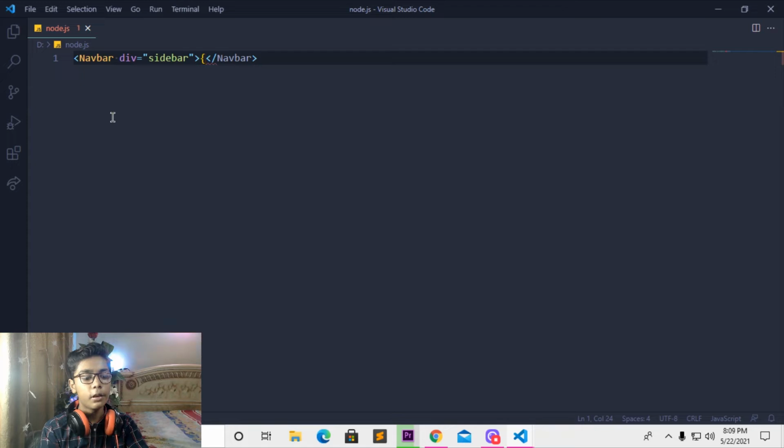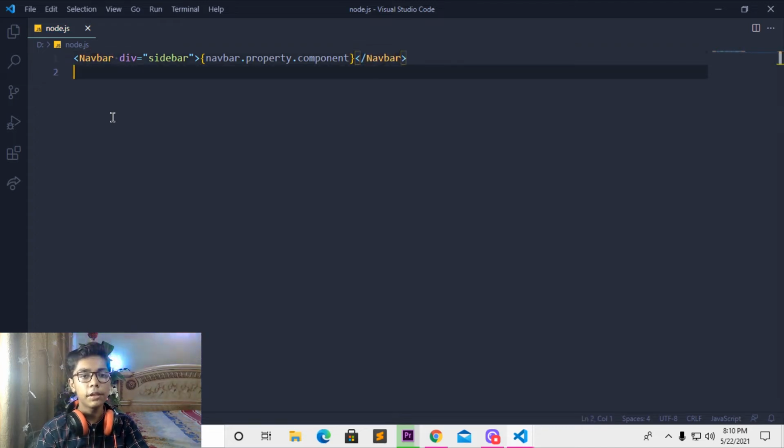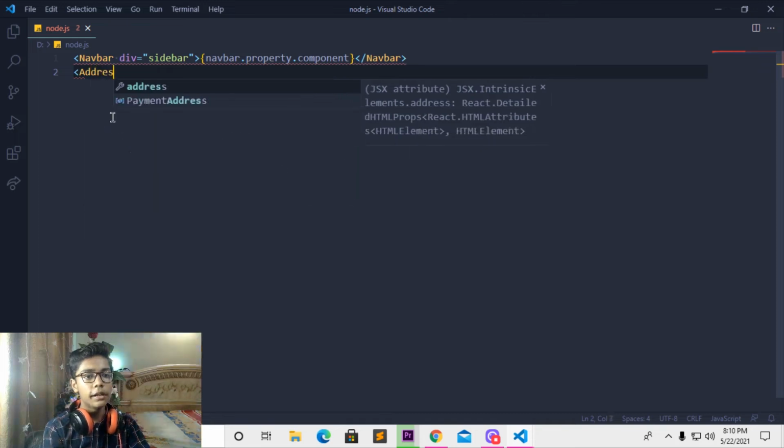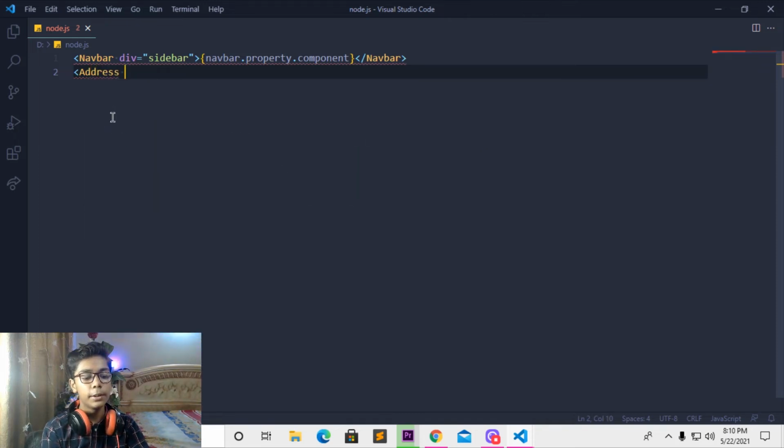So here I will be now coming, then I'll be writing navbar dot property dot component. When you're done with that, I'll be closing this bracket here. So here I will be writing this, and when you're done with that, moving down and just writing that to like address. So just write that here. Then you have to write another thing which should be like navbar equal property, and you can see we have done with that. Close here and just write this bracket.